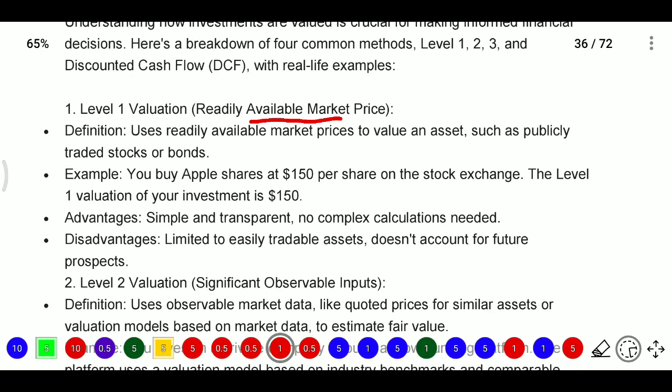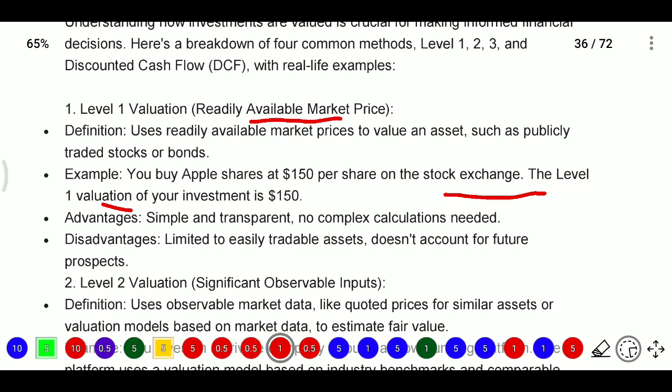Here for example, you use a readily available market price to value an asset such as publicly traded stocks or bonds. For example, if you want to buy Apple shares, the share price you may know if you enter into NSE, or you may know if you enter into BSE. So it is an actively traded company, the amount is available, so it is easy to know. So the stock exchange price will be there, level 1 valuation of your investment, it will be 150.